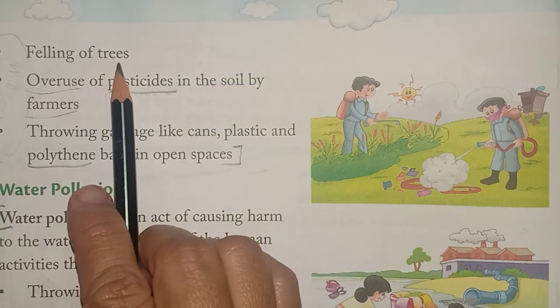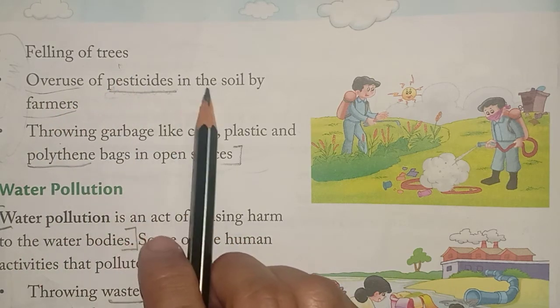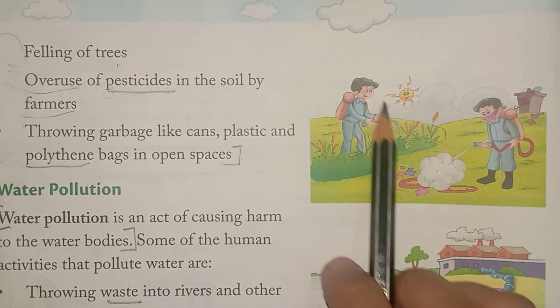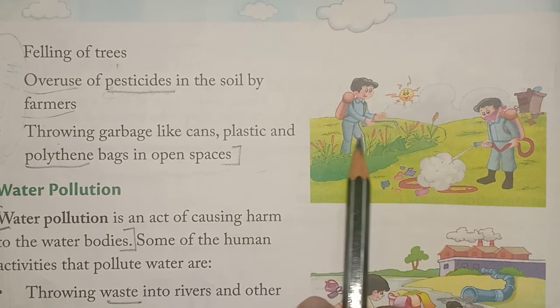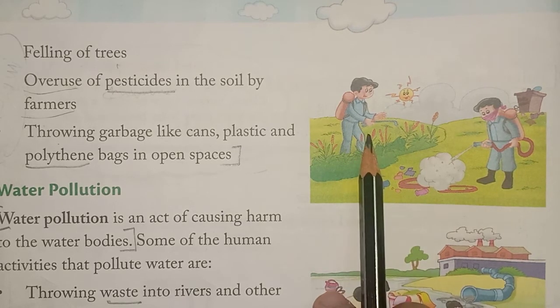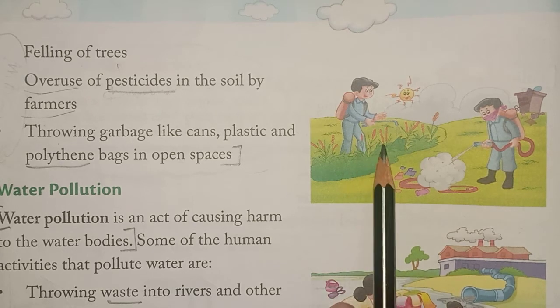felling of trees, overuse of pesticides in the soil by farmers. See, farmers are using or maybe overusing the pesticides which is causing land pollution. Now you will say he's spraying the chemicals or pesticides on the crops. Then how can it pollute the soil?